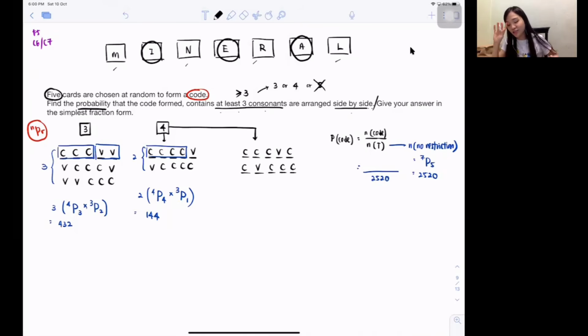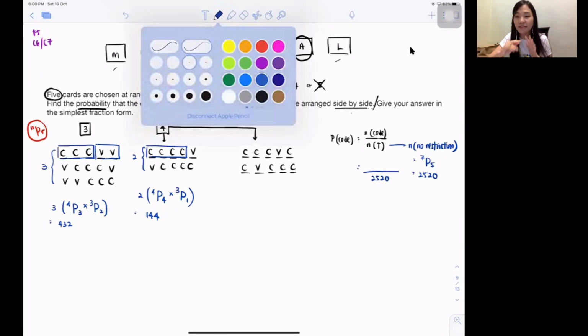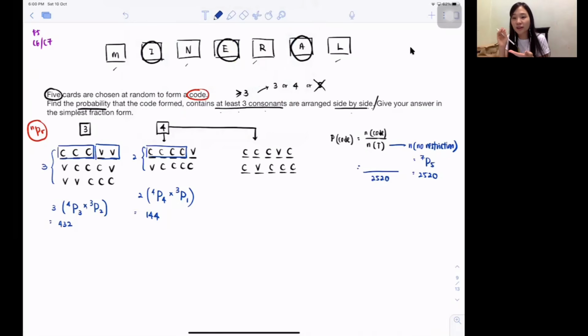So you see, you need to really try to write out the arrangement. That's why from the start of the day until now, I never stop writing out the arrangement, because I'm scared I miss some of them. So for this, there are 2 patterns in total, right?